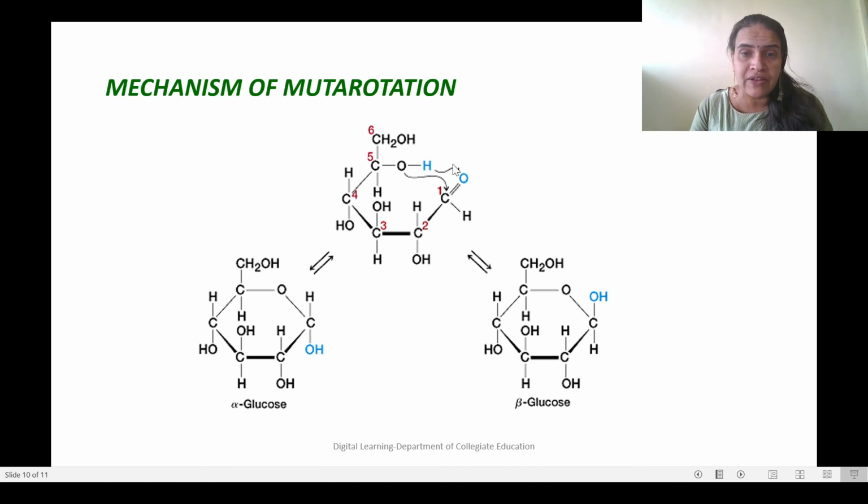And this O minus will combine with the left out proton to form OH. So we get a C-OH and H. In one form, OH position will be down and H will be up in alpha, whereas in beta, OH will be up and H will be down. So the conversion of alpha to beta, beta to alpha continuously takes place through the open chain structure until the equilibrium between the two structures is formed.